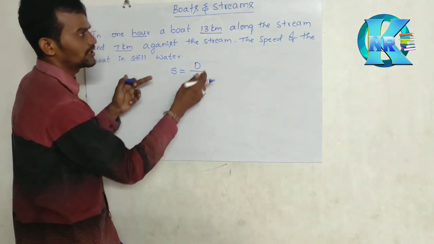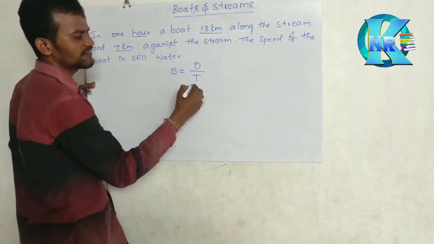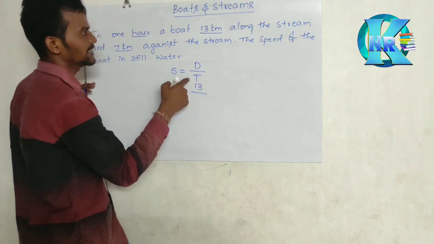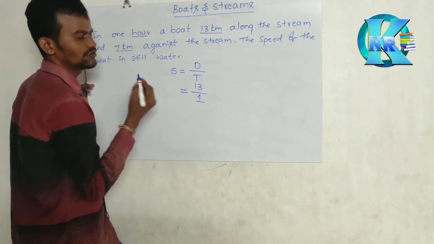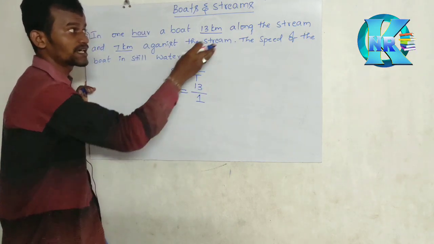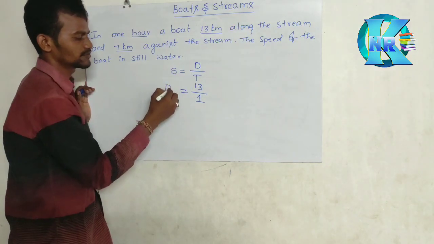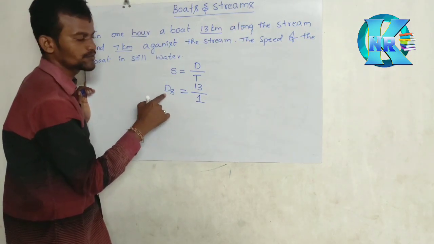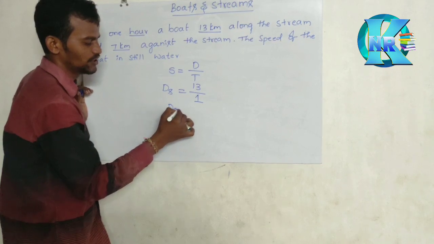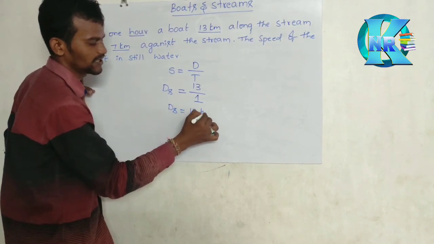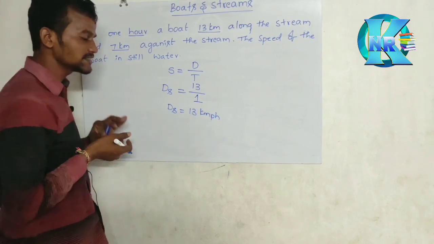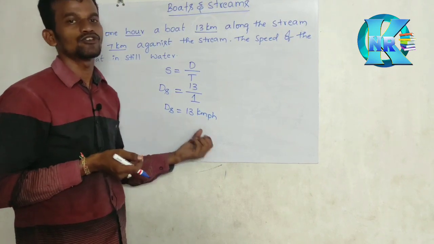Okay. Now in downstream, how much distance is traveled? 13 kilometers. But in how much time? 1 hour. Now this is a speed. But the person is going downstream, so this is called downstream speed. Downstream speed is equal to 13 kilometers per hour. This is the speed of a man in downstream.